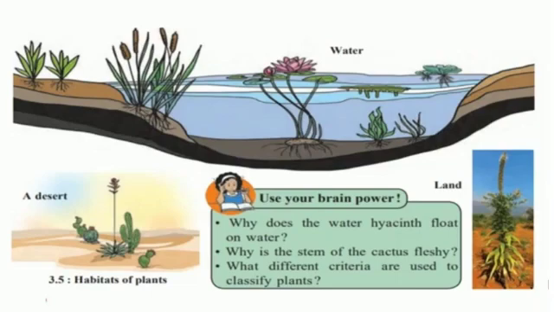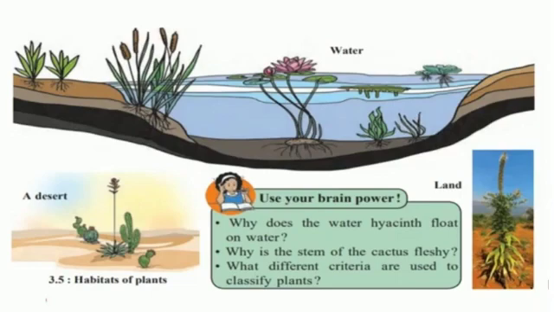We see different plants growing in different places around us. Plants can be classified according to the habitat or the place where they grow. For example, land, water, marshy area, desert, and even a big tree are the various habitats of plants. Now use your brain power. Why does the water hyacinth float on the water? Because their stems are soft and spongy, and leaves are also specially modified to float the plant.